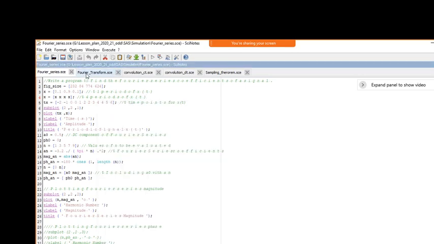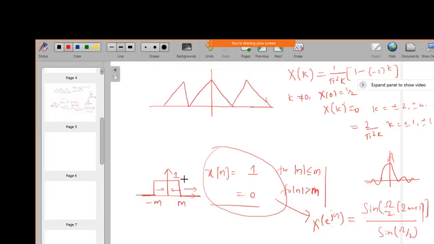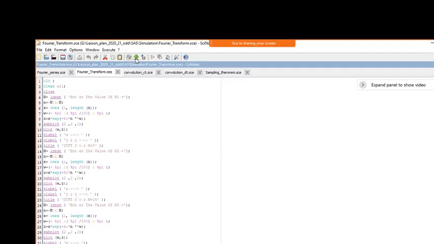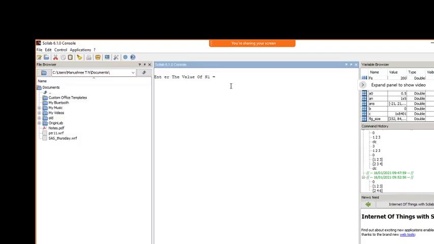Okay, so now this is a Fourier transform which is described here, the discrete time Fourier transform. So we will get the sinc pulse for the rectangular pulse. Now if this m varies, the sinc pulse in the frequency domain also varies. It is going to vary according to the pulse width of this rectangle. Okay, so now you can see. Now we need to specify what that m value is.